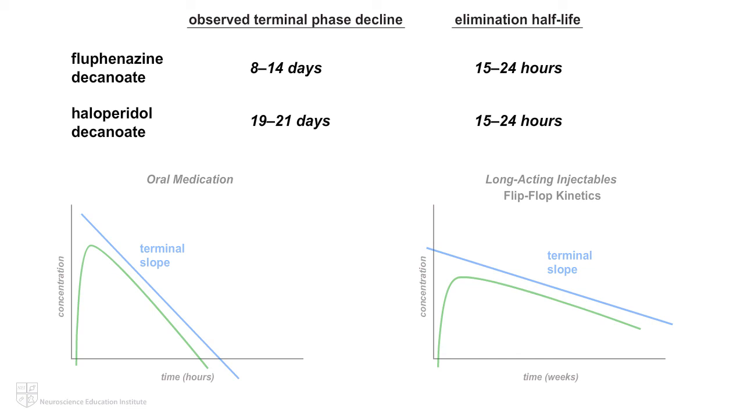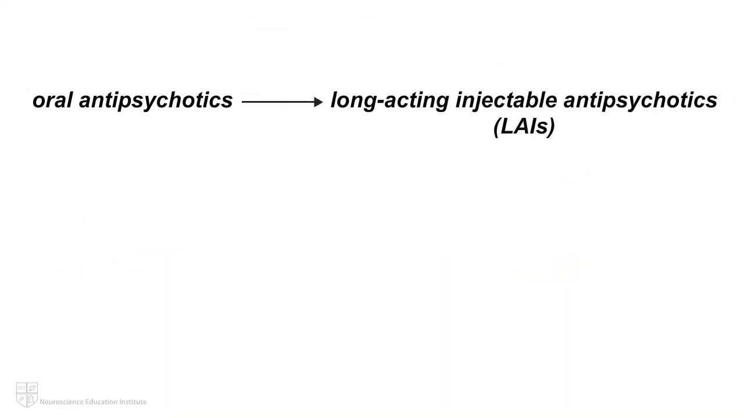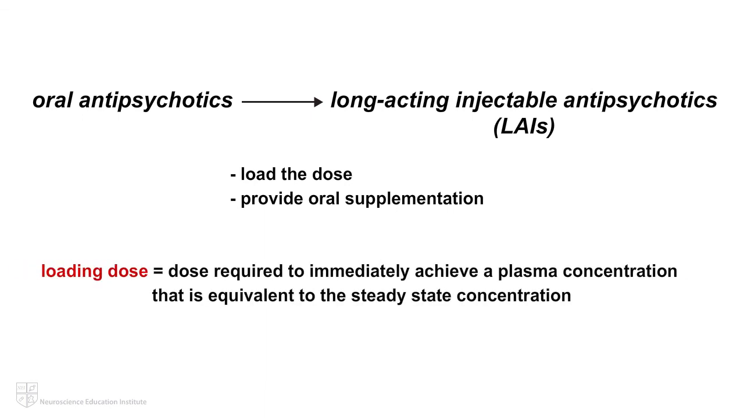The long half-lives of LAIs mean that, when converting from oral, one must either adequately load the dose, if possible, or provide oral supplementation. A loading dose is the dose required to immediately achieve a plasma concentration that is equivalent to the steady-state concentration. The failure to adequately load the dose can lead to subtherapeutic antipsychotic plasma levels for weeks or months in patients who are not receiving or adhering to oral supplementation.